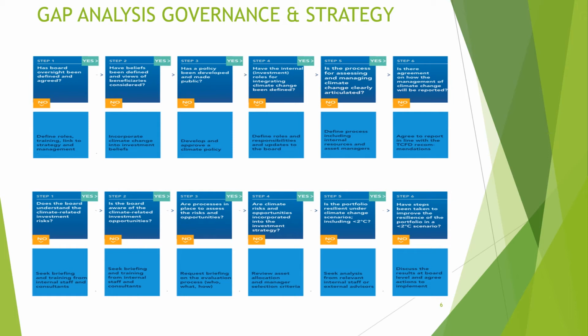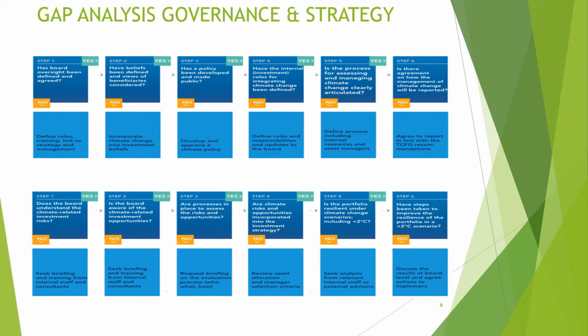The second is, if they have been defined, then the views and benefits need to be considered. If they are not, then you need to incorporate climate change into investment, and when it is done, a policy is developed which needs to be made public. If there is no climate policy, you need to develop it.